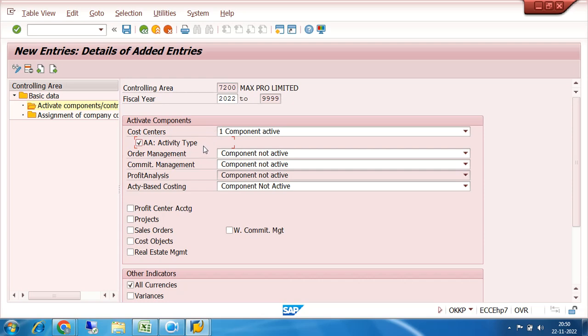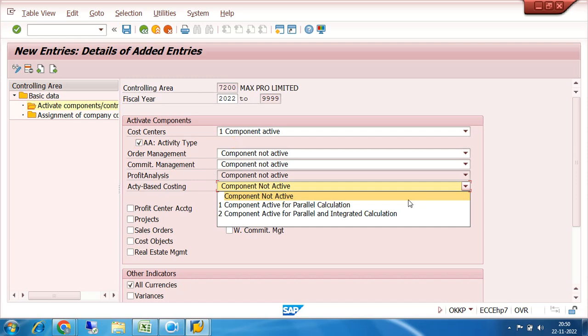Instead of your absorption costing or total costing, we are following marginal costing with activity based costing. So we are selecting activity type indicator here. Order management, commitment management, this may not be active now. And activity based costing, here also I will put it active.